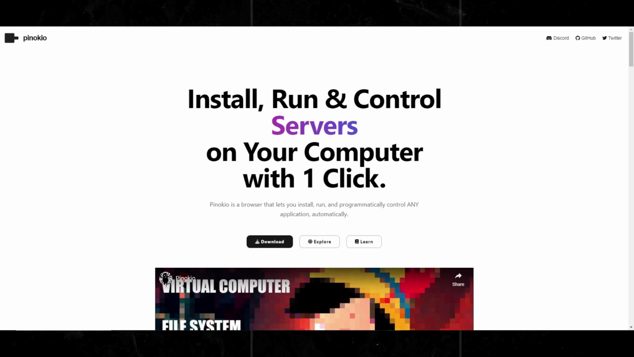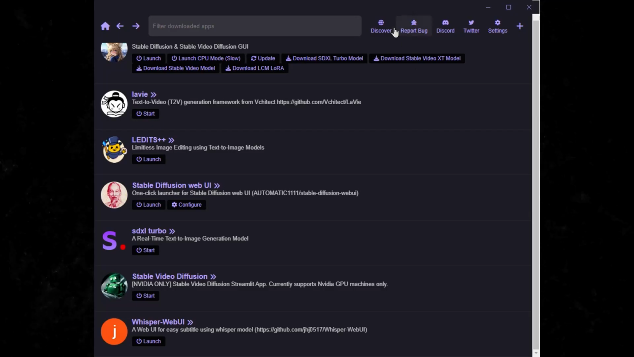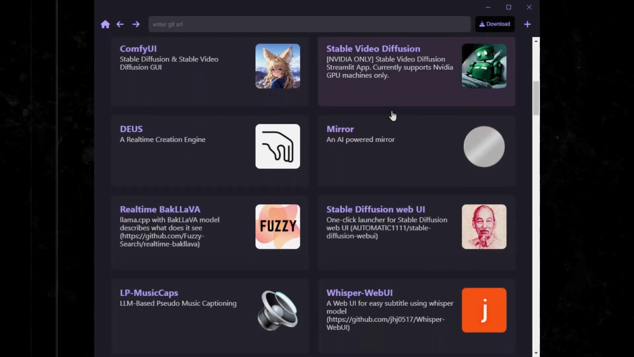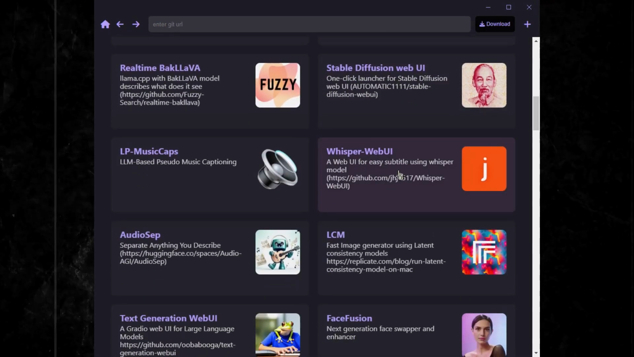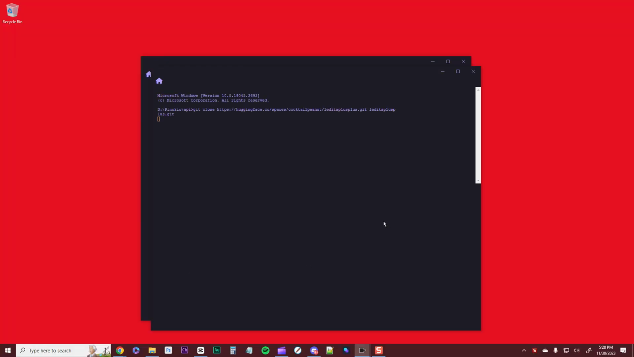First, you'll need Pinocchio. So go to pinocchio.computer and install and launch Pinocchio. Next, click on the Discover button and look for Whisper WebUI. Click Download and Install. The install process took me around 10 minutes. It's a one-click installer, so you don't need to worry about command prompts or anything like that, so sit back and let it install. Once it's installed, click on Launch.